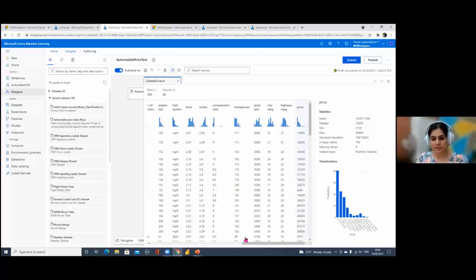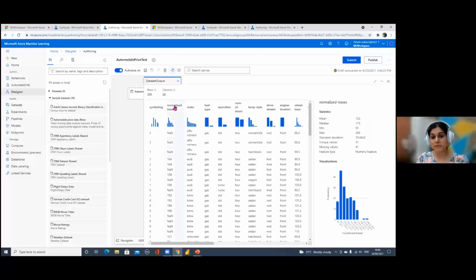Similarly, you can see the other columns. For example, let me show you the normalized losses column. When you click on this column and look at its statistics, you can see it has 51 unique values, and we have 41 missing values. Okay, 41 missing values looks like a big number to me compared to the total 205 rows in this data set. So maybe normalized losses is a column we can ignore while training, because when you train a model on features with missing values, the model can lead to wrong results.